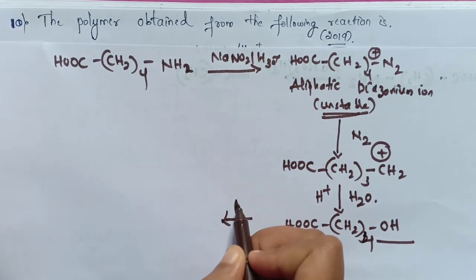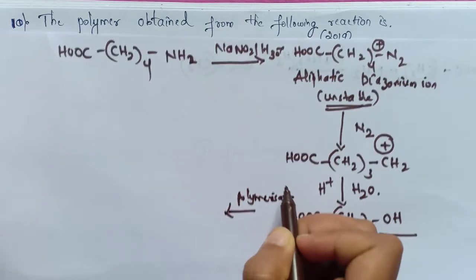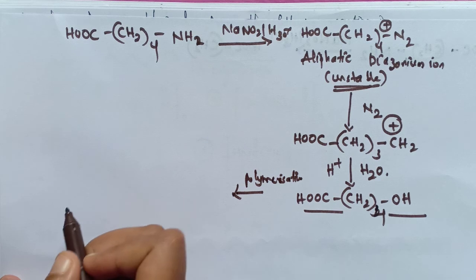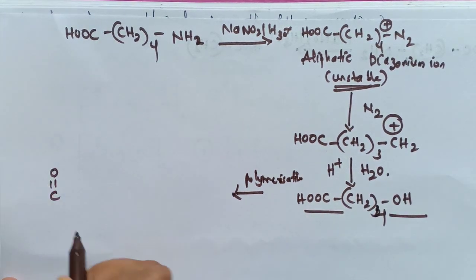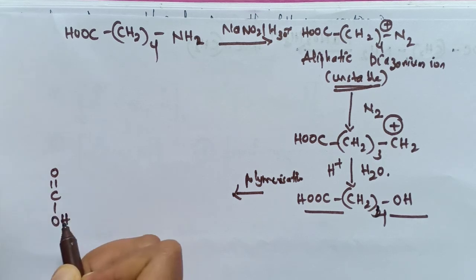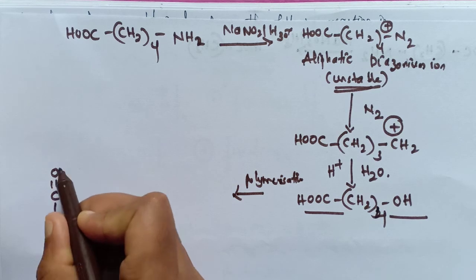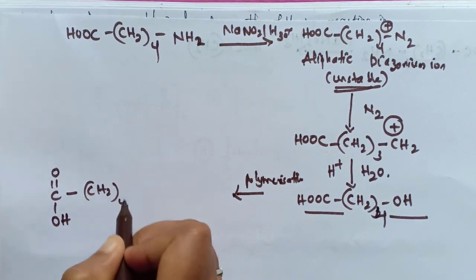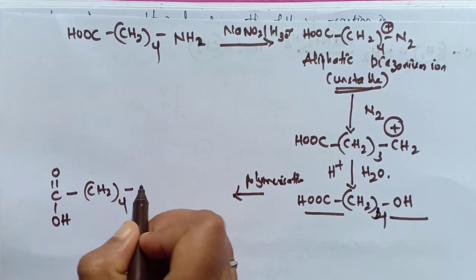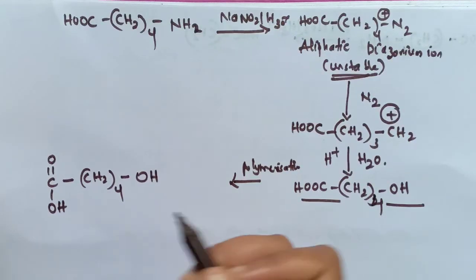That is polymerization. Let's take this like this, that is C double bond O, OH. I have written COOH like this, that is C double bond O, OH, and here is CH2 4 and here is OH.